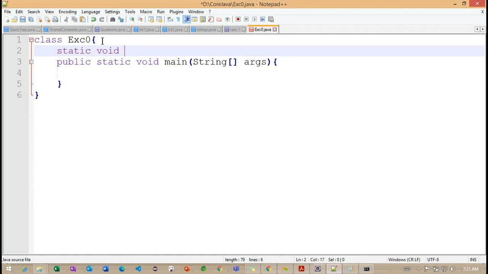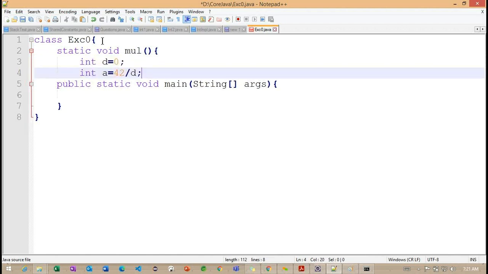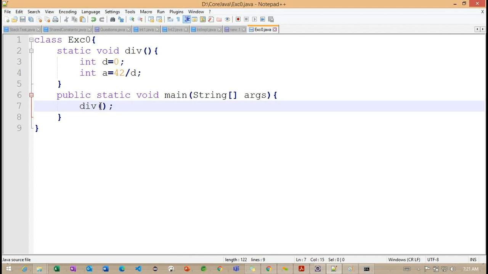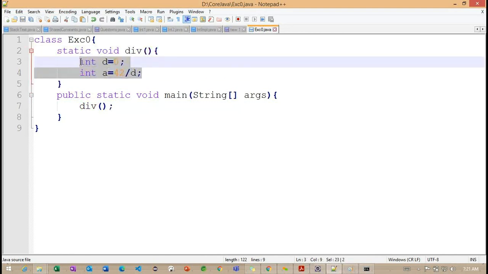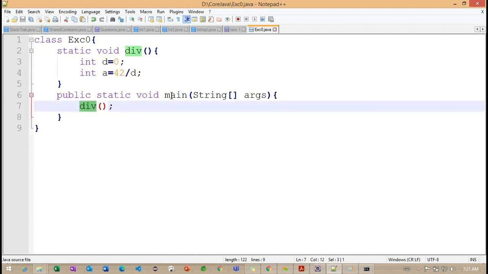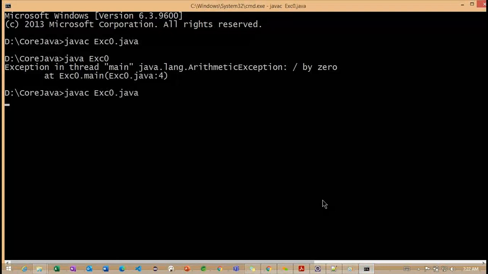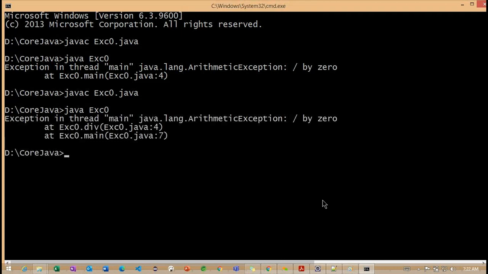Static void, the name of the method called multiplication, so not multiplication, division. So I'm trying to work with a division method here. If you observe carefully, I created one method, the name of the method is div. Internally, we are again performing the same operation, but the method is called from the main method. So I'm compiling one more time and executing.